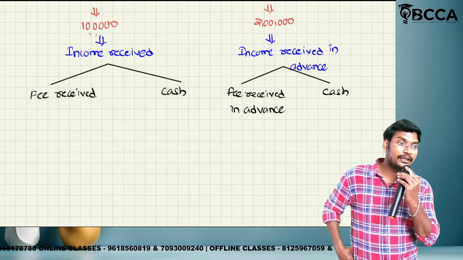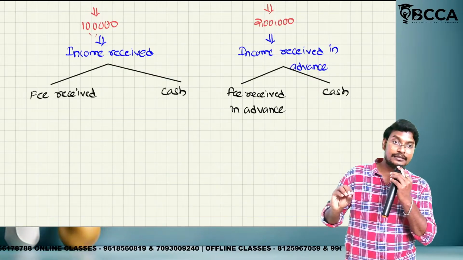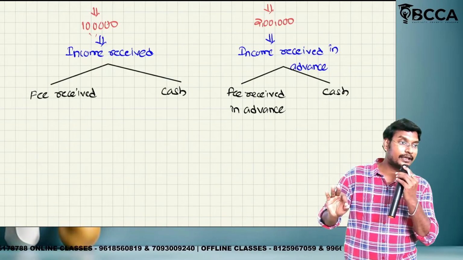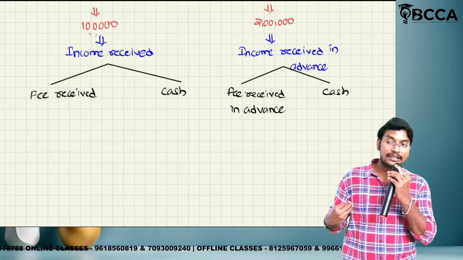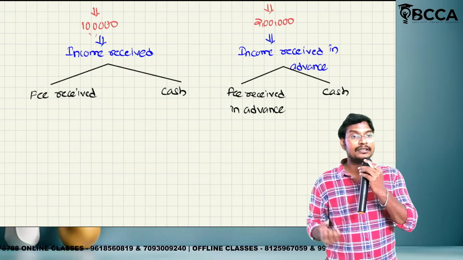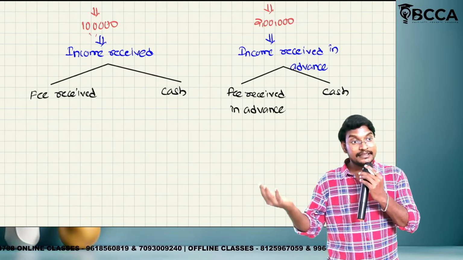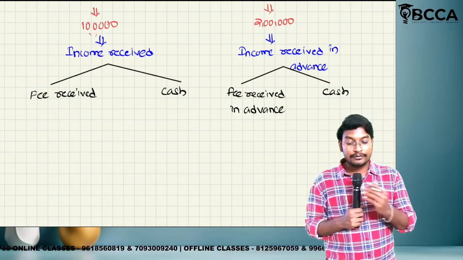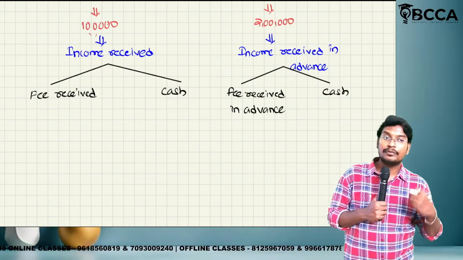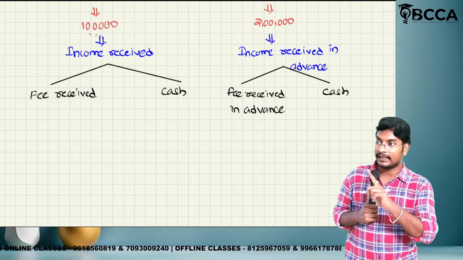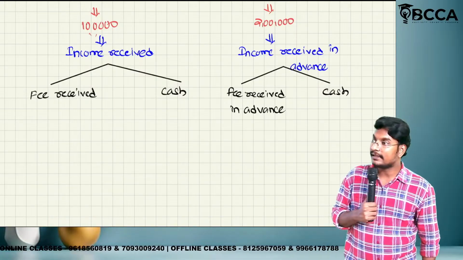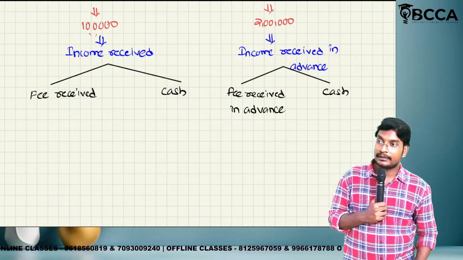Are you getting the point or not? In the cash basis, whether or not related to the current year, we have received the total amount of 3 lakhs, so in our books we will recognize 3 lakhs as income. But if you follow the accrual basis, in our books as income we will recognize only 1 lakh, and 2 lakhs will be recognized as a liability. Okay guys, are you getting the point or not?